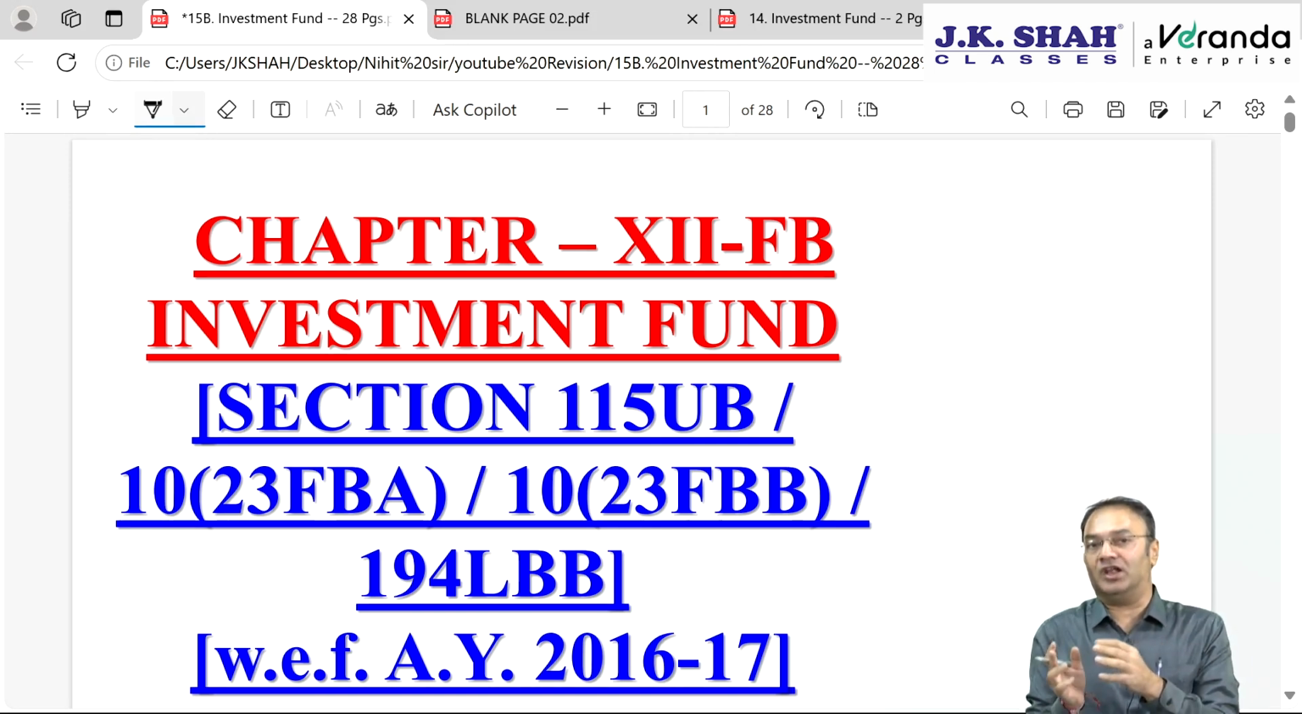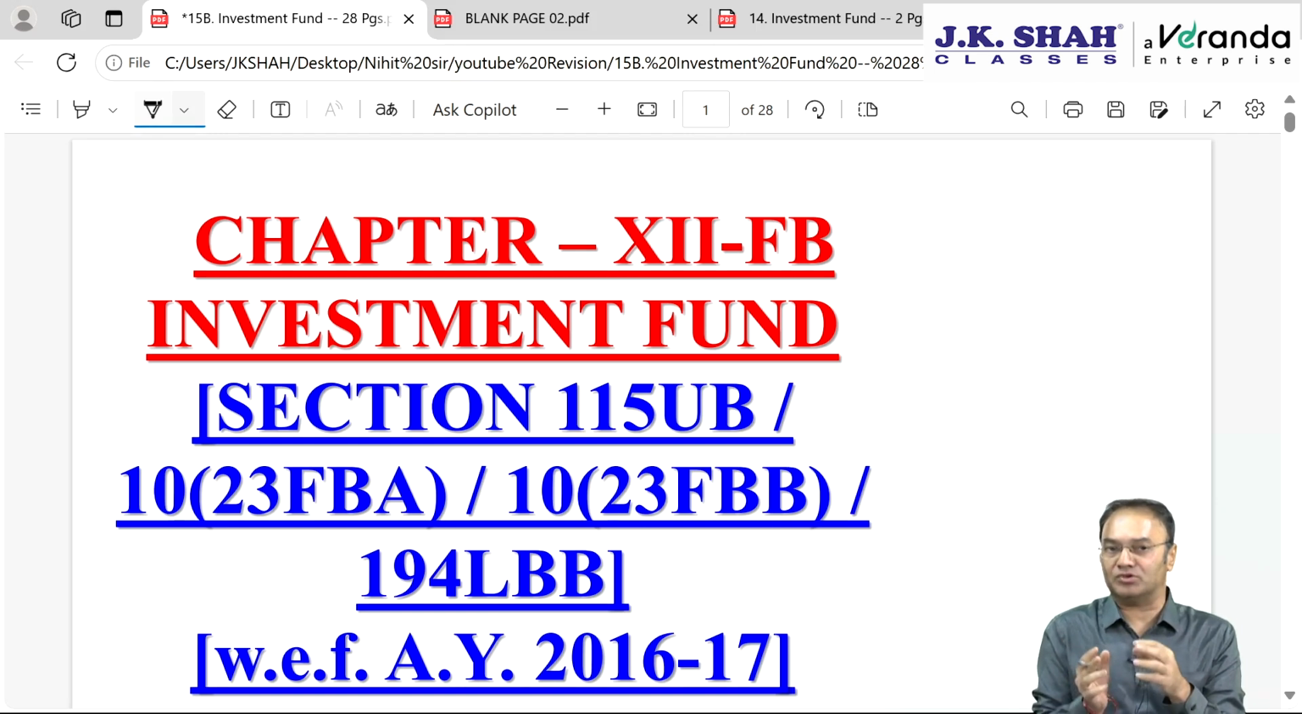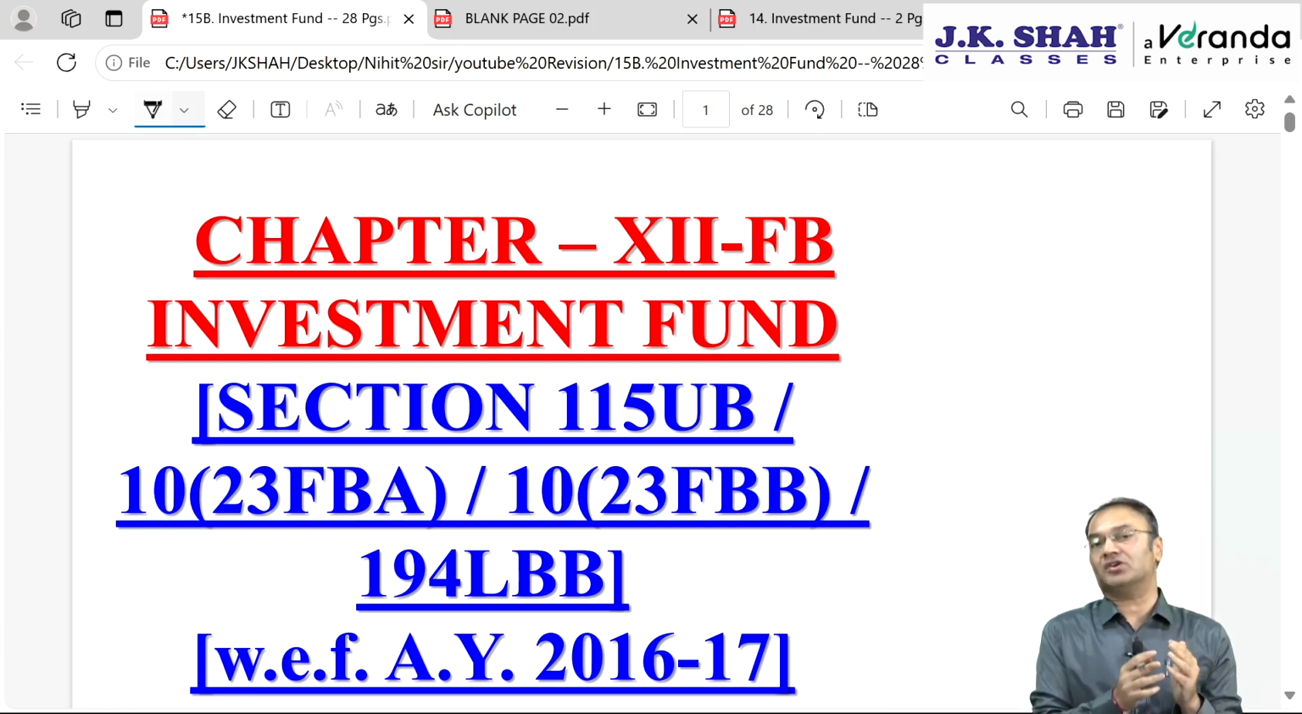Investment fund will also be collecting funds, collecting money from small people like you and me. A large amount of collected funds will be invested somewhere. Where do mutual funds invest? Mutual funds invest in the stock market. Where do business trusts invest? Business trust will invest either in real estate projects or in infra projects. Where do investment funds invest?